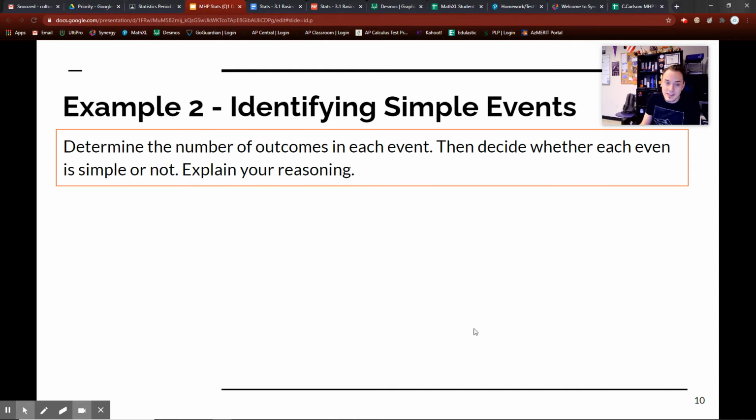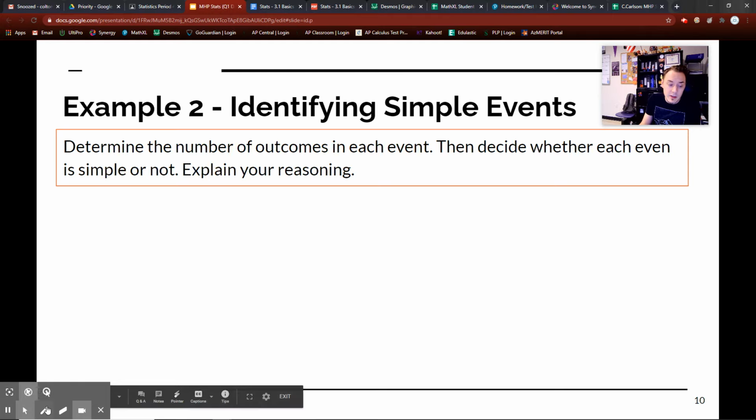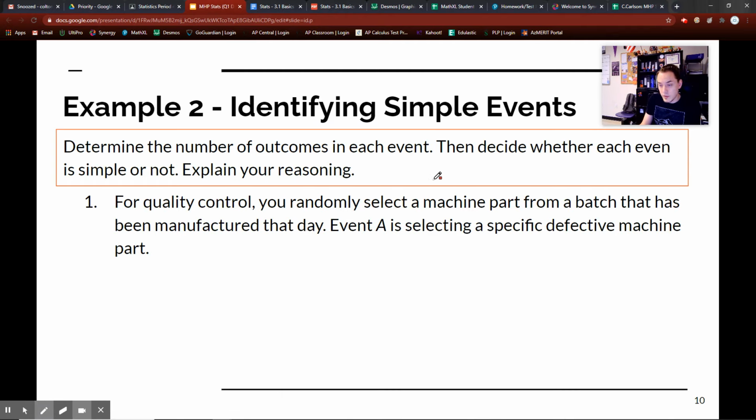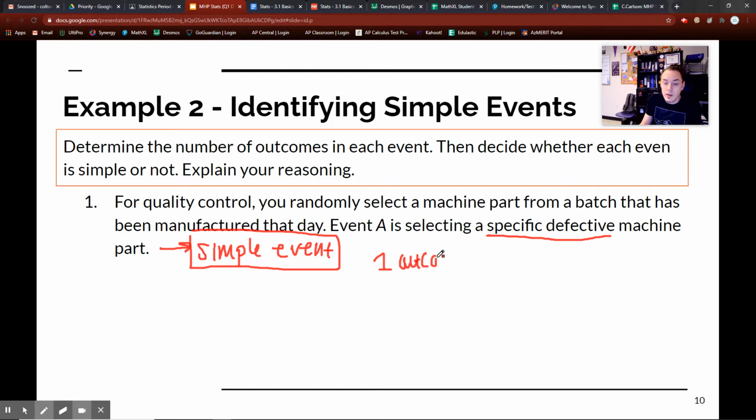How to identify simple events? Again, we're going to go through this. Remember, a simple event is one option. So for quality control, you randomly select a machine part from a batch that was manufactured that day. Event A is selecting a specific defective part. Since this is the only thing, a specific defective machine part, this is what we call a simple event. Why is it called a simple event? Because there's one outcome. You either select the machine part or you don't.